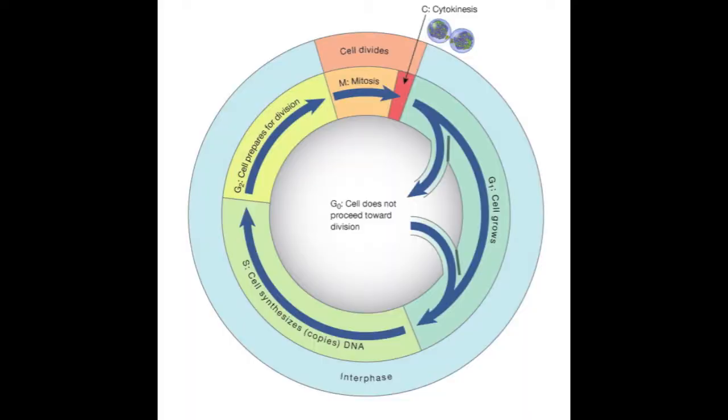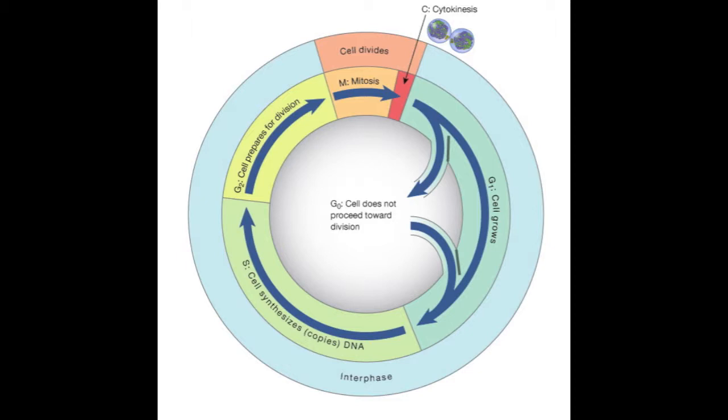Mitosis alternates with interphase. In interphase, the cell grows and the DNA replicates in preparation for mitosis. The three subphases of interphase are G1, S, and G2 phase. G1 phase is the first growth phase. Chromosomes are decondensed, allowing gene expression. S phase is when chromosomes replicate, each forming two identical sister chromatids.